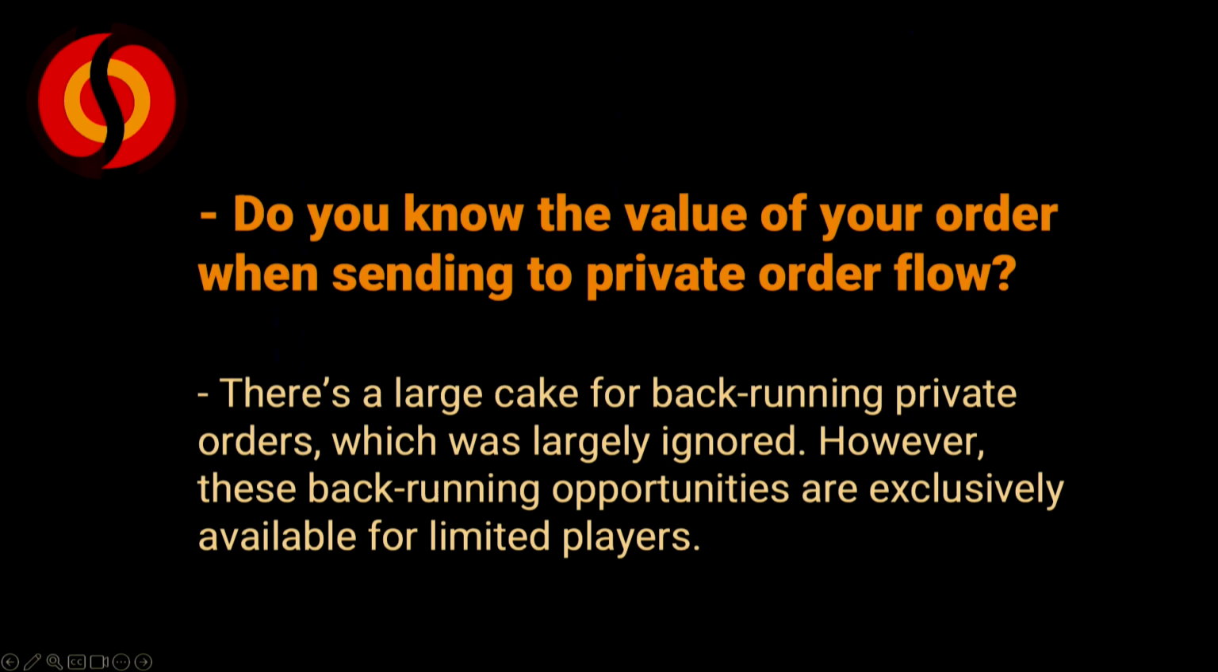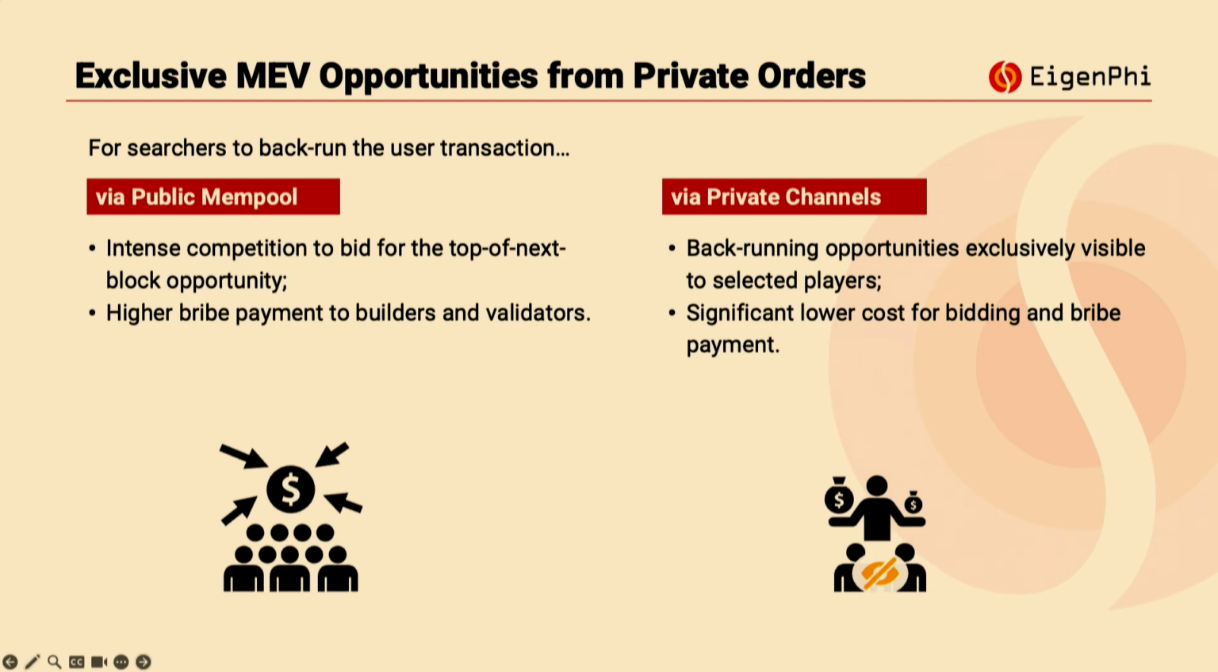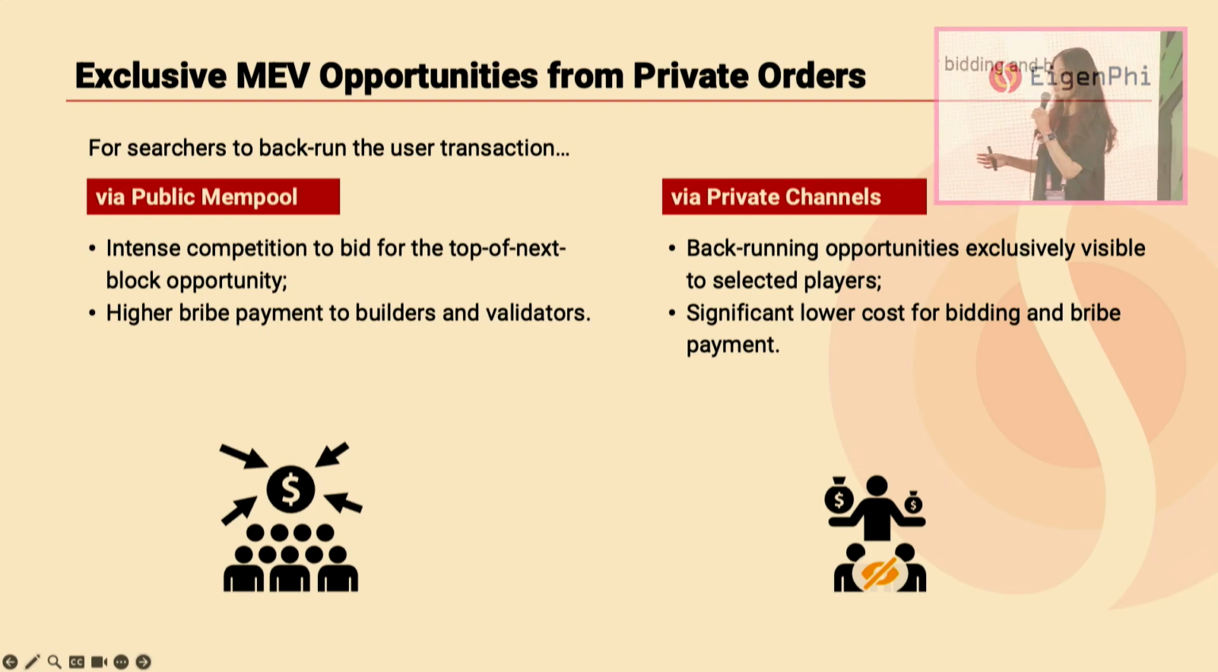We have observed that more and more MEV bots are shifting their competitive focus from bidding for transaction order in a block to competing for transaction observability. However, although backrunning these private order flows can offer huge MEV potential, these opportunities are exclusively available to a very limited number of players in the market. So how does this happen, and how do private orders create exclusive MEV opportunities for searchers?